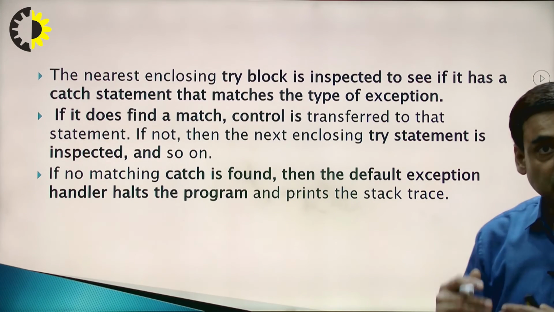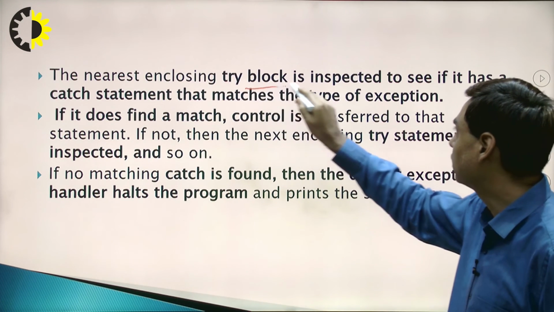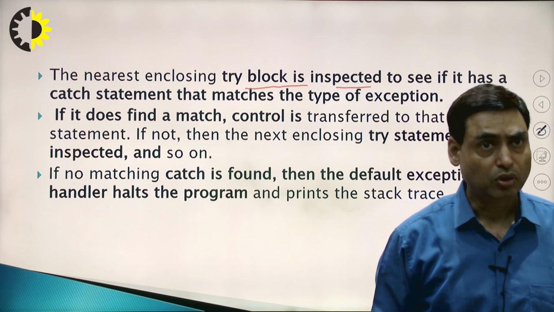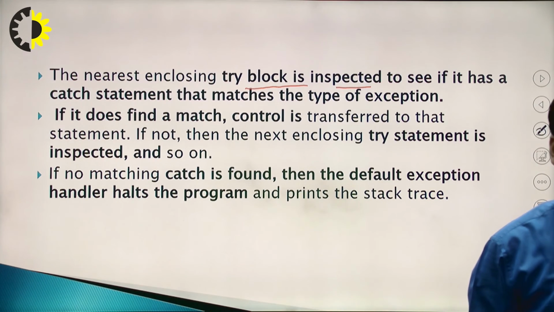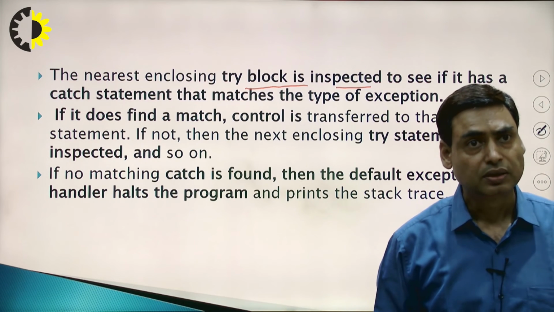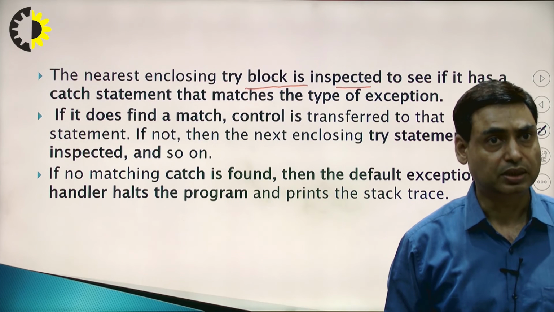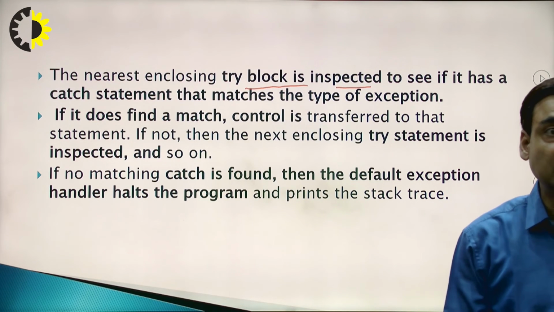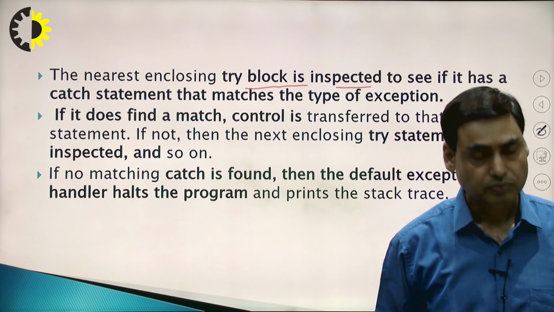Now, when we generate an exception, what will happen? The nearest enclosing try block is inspected to see if it has a catch statement that matches the type of exception. If it does not find a match, the next enclosing try statement is inspected, and so on. If no matching catch is found, then the default exception handler halts the program and prints the stack trace.